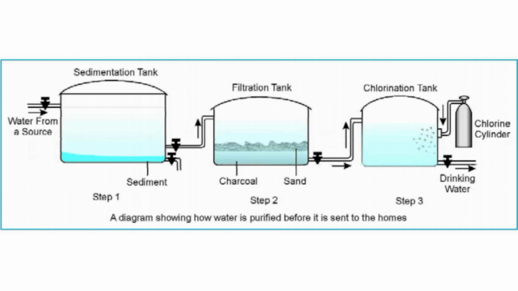Water is introduced from a source into the sedimentation tank, and it is allowed to settle and sediment for a while. The sedimented particles are then tapped off, to give a clearer water surface. Then, the clear water is passed into a filtration tank, containing sand, first layer down, and charcoal, second layer down. Sand filtration is used for the removal of suspended matter, as well as floating and sinkable particles. The wastewater flows vertically through a fine bed of sand or gravel. Particles are removed by way of absorption or physical encapsulation.